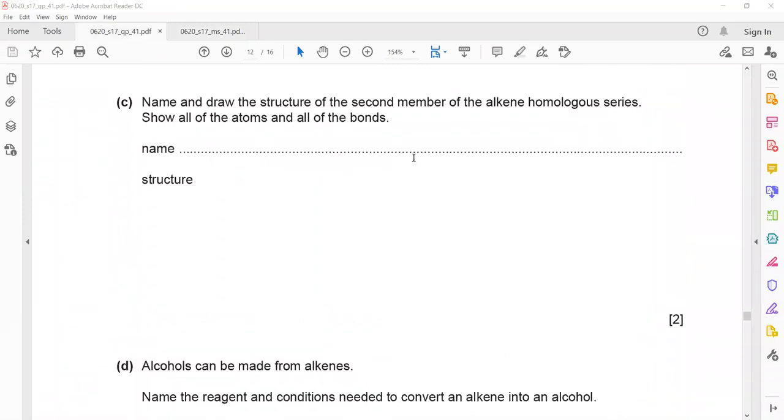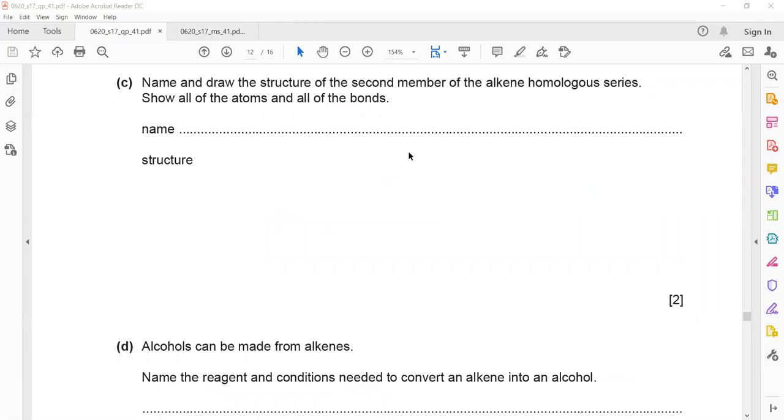Now, name and draw the structure of the second member of the alkene homologous series. What is the name of the second member of alkene? What is the name of the first member of alkene? What is the first alkene? There is no methene. Why? Because to be an alkene, it should have a carbon-carbon double bond. But meth means there is only one carbon. So alkene does not start with meth. The first member of alkene is ethene.